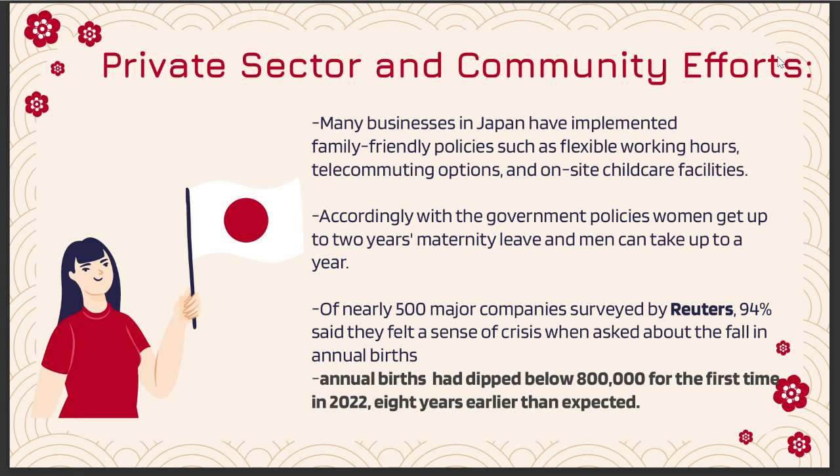In 2023, nearly 500 of Japan's major companies were surveyed by Reuters, and 94% say they felt a sense of crisis when asked about the annual births. And as my teammate mentioned, annual births dipped below 800,000 for the first time in 2023, which is 8 years earlier than expected.